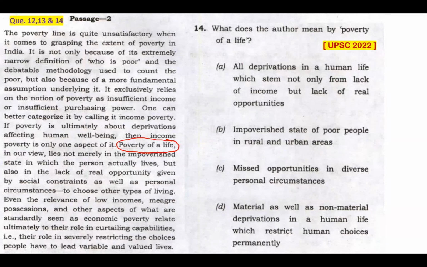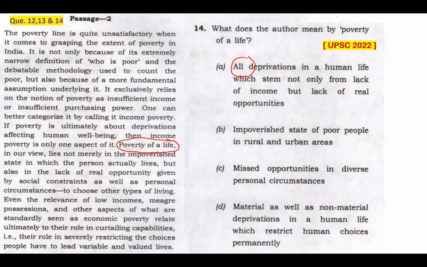Now I went to that part, read that again, and coming back to my options. All deprivations in a human life which stem not only from lack of income, but lack of real opportunities. Now that sounds like my option, no doubt. But then I'm a bit worried about this all, which looks very extreme. But it's very clear that it's not just about solely income, it's also about lack of real opportunities, of lack of real choices. So the context is clear, but this is the worrying word here, all. But let me read further.